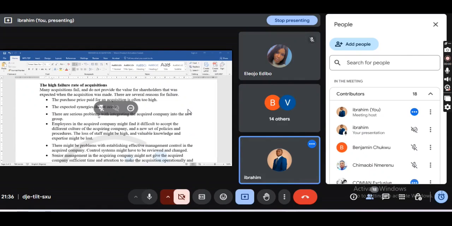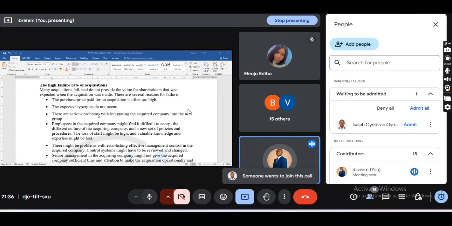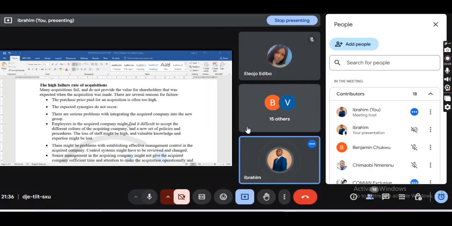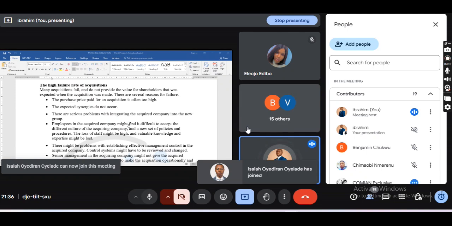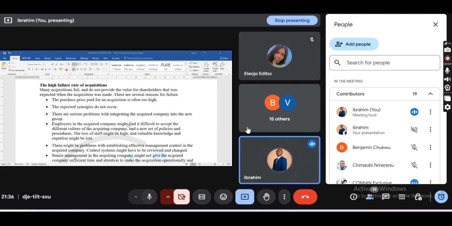Okay, so why the reasons for high failure rate of acquisition? Why, when we are already in the process, company A wants to take over company B, and suddenly the other company says, okay, no, we will not acquire this company, or the target company says, no, we don't want to merge, or we don't want to sell our business.